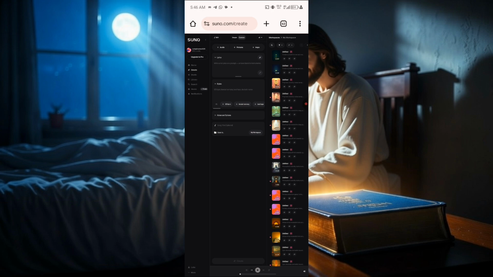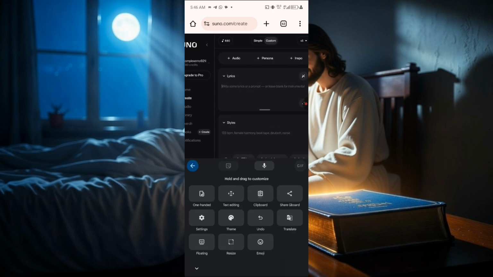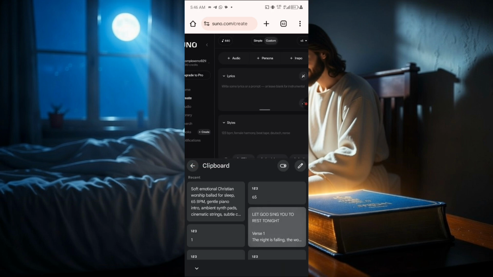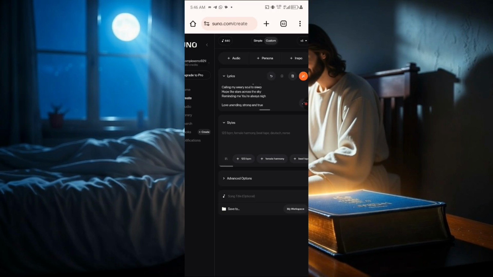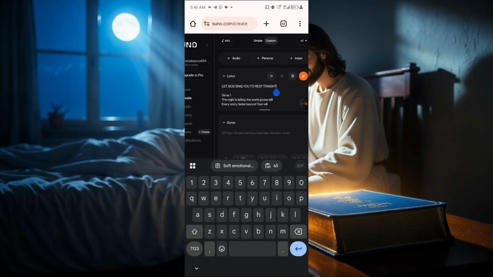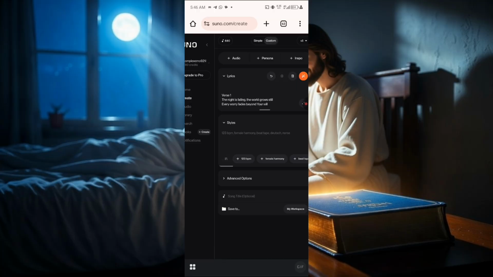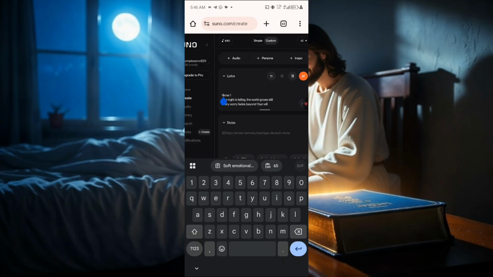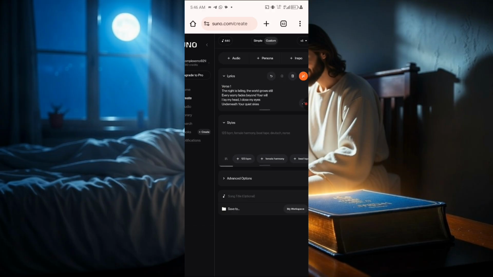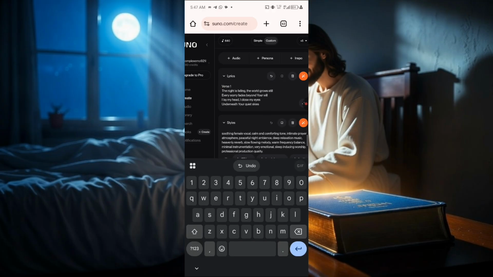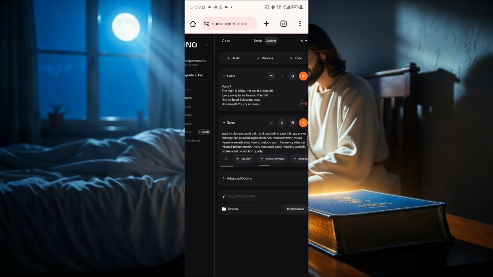Now we are just going to drop the lyrics here. So we copy the lyrics, remember. So we're just going to drop the lyrics. This is the lyrics. I don't want this extra one here, so I'll just delete this one. So I'll just delete that first one. So let's just drag it to the top. Now for the style, I wrote the style, so I'm just going to paste the style here.